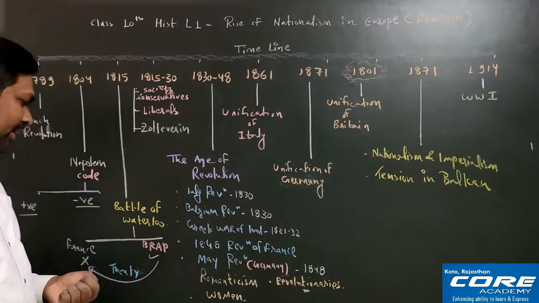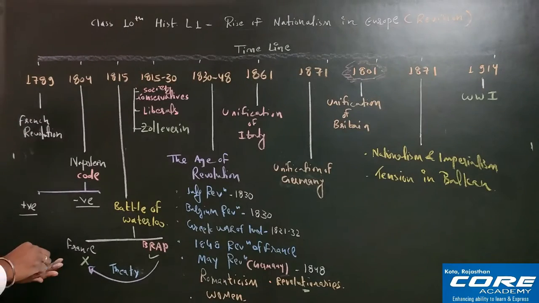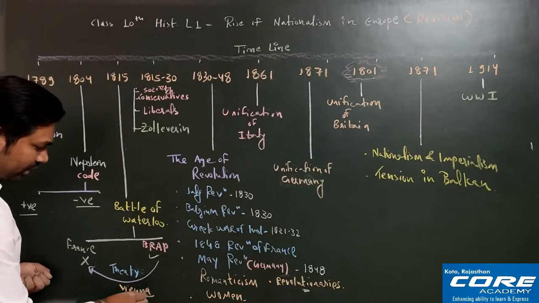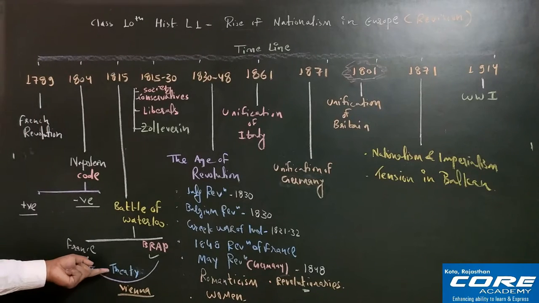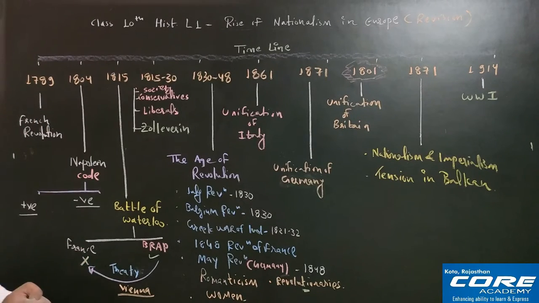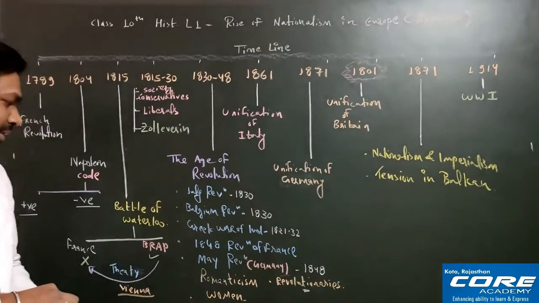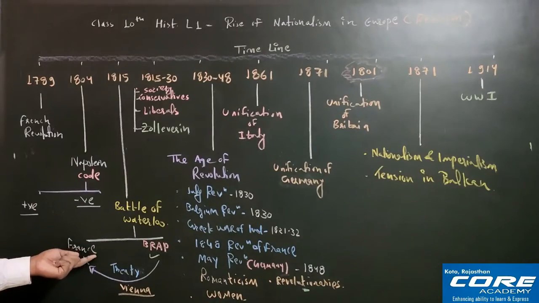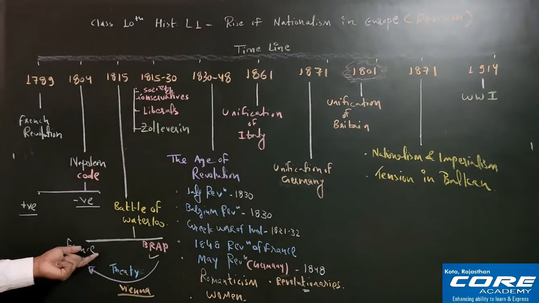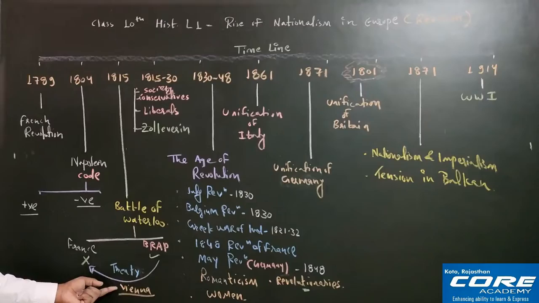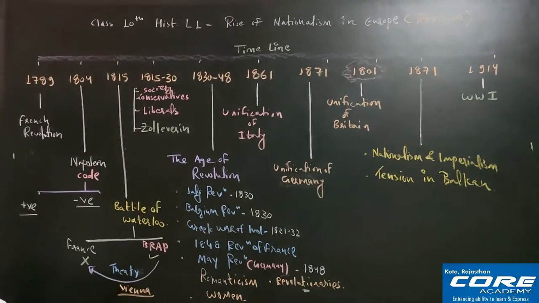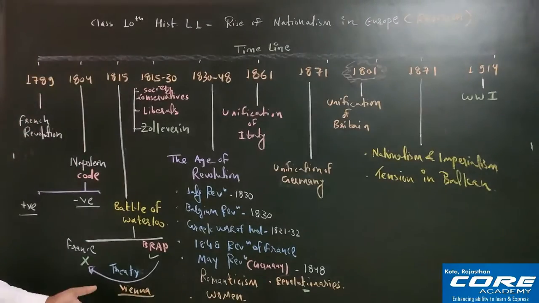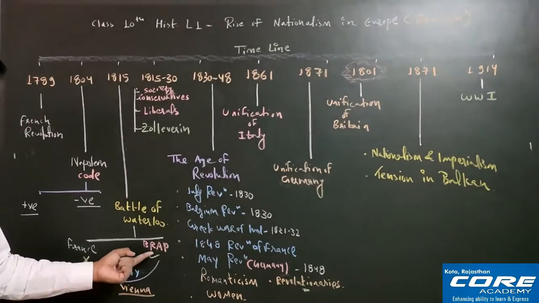This treaty took place in a place called Vienna. So this treaty took place in Vienna, and it is also called the Treaty of Vienna. Understood? The treaty in which BRAC imposed penalties over France is known as the Treaty of Vienna, and it took place in Vienna. Where is Vienna? Vienna is in Austria. So you must remember this. Once again I am repeating, Vienna is in Austria.